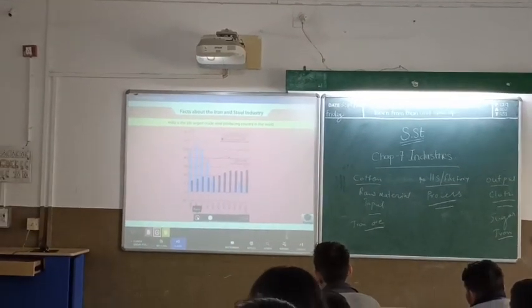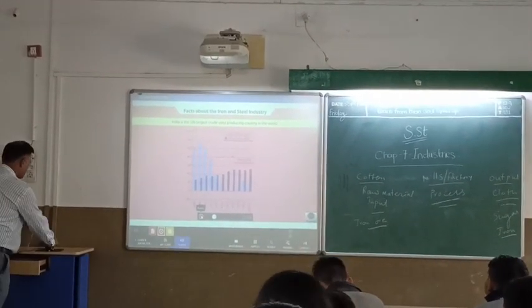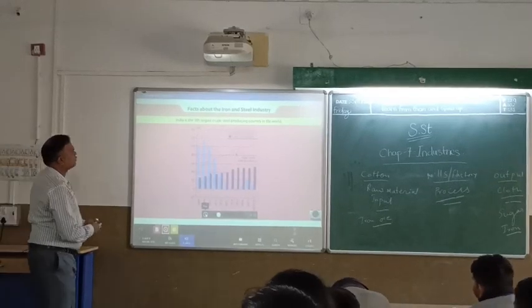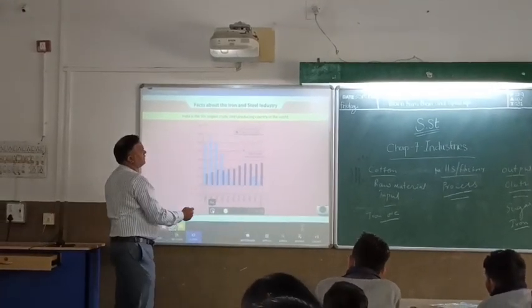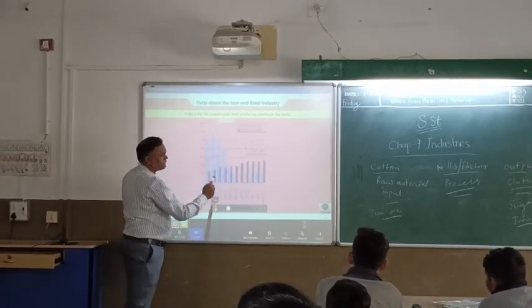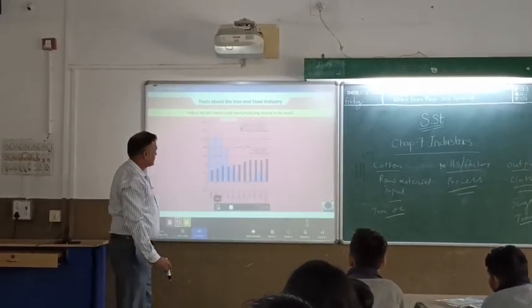Now, India is the fifth largest crude steel producing country in the world. This is the graph which shows how it is. You can see the graph. Understand?